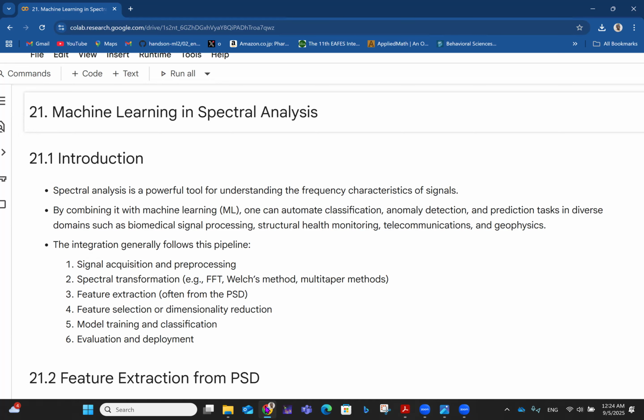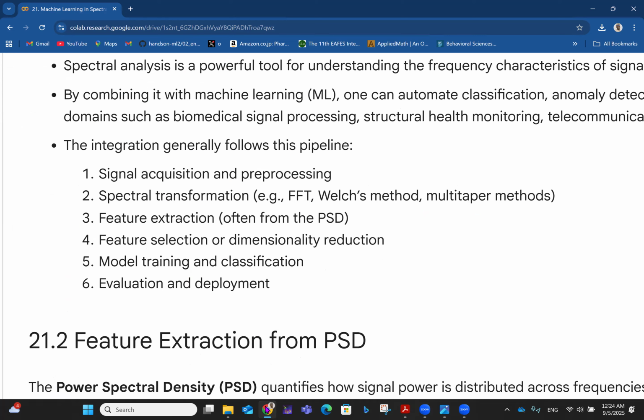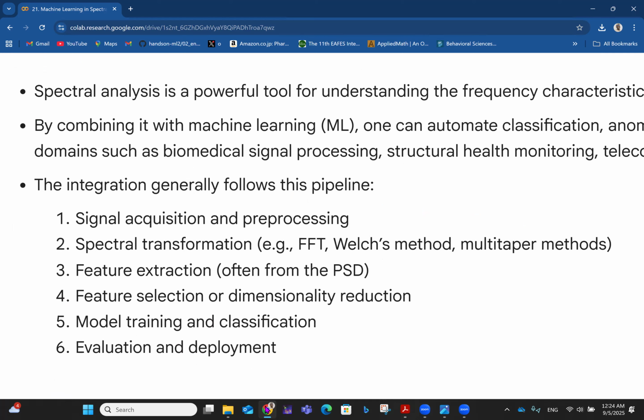The integration generally follows this pipeline. To integrate machine learning in spectral analysis, we can have signal acquisition and preprocessing, then spectral transformation, e.g. fast Fourier transform, Welch's method, multi-taper methods. Then we can have feature extraction, often from the power spectral density. Then we can have feature selection or dimensionality reduction.